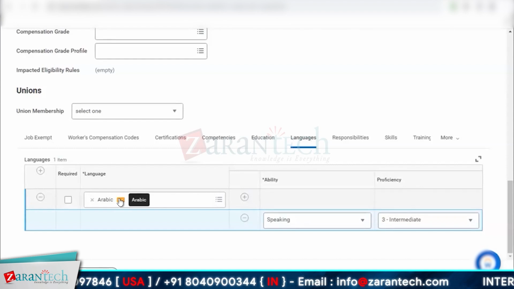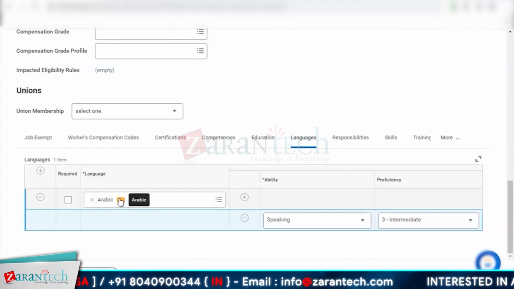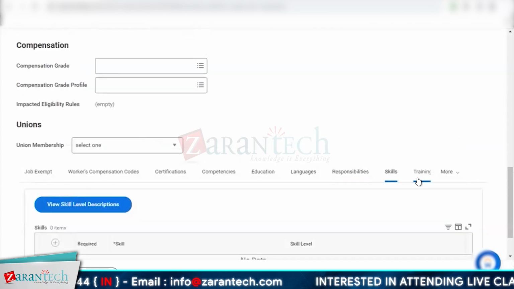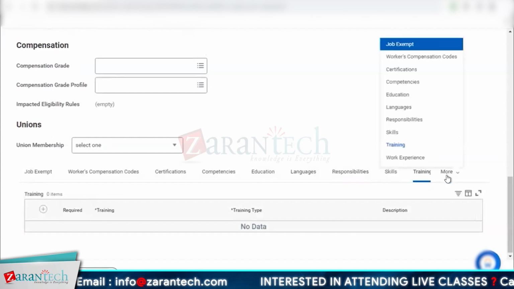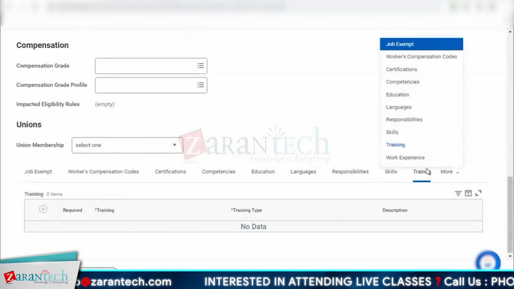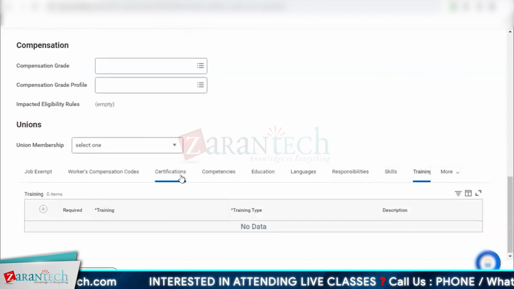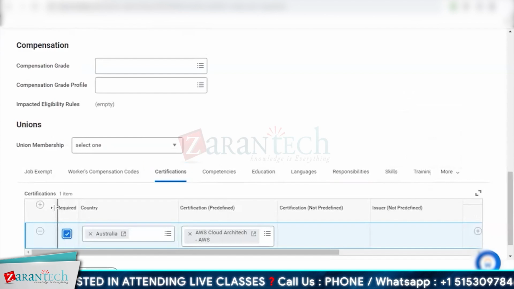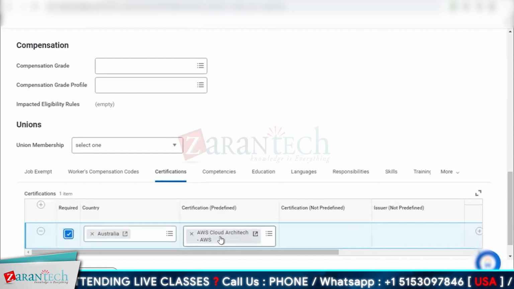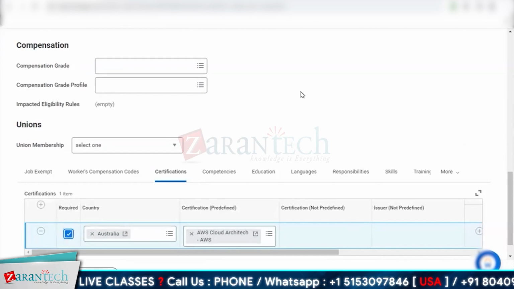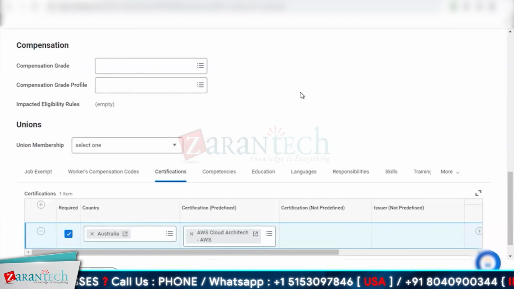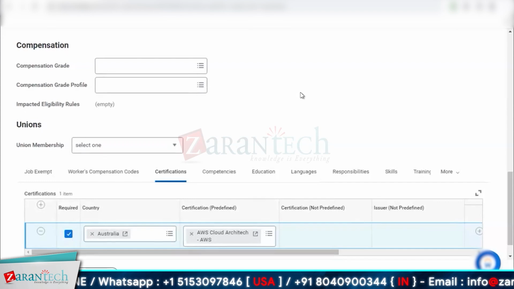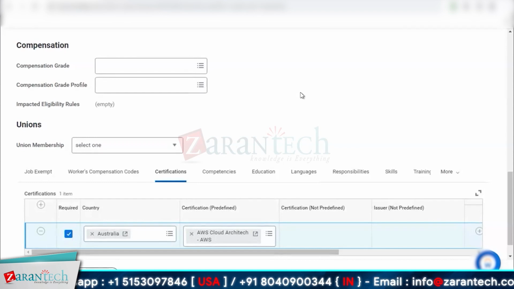And this usually comes under the learning and management module of Workday, functional area of Workday. You can add in responsibilities, skills, any trainings that are needed. And not just that, you have so many other options also. Right. So based on this, let's say for certification, if I mark this as required, that means if I'm hiring someone who does not have this certification, then the profile, basically when a candidate, let's say you've done the requisition, you have used this Workday analyst job profile for a particular open rec, people are applying.